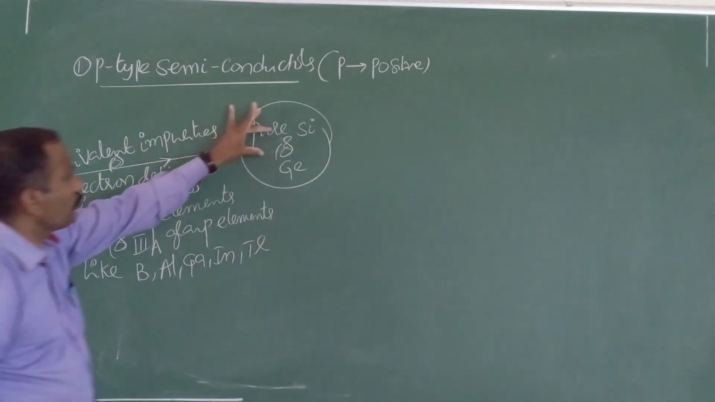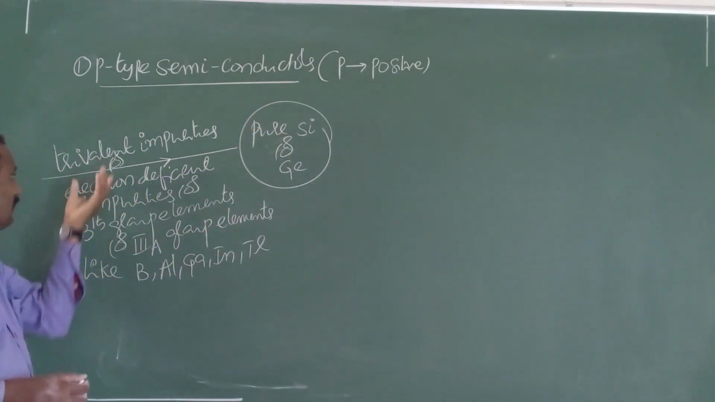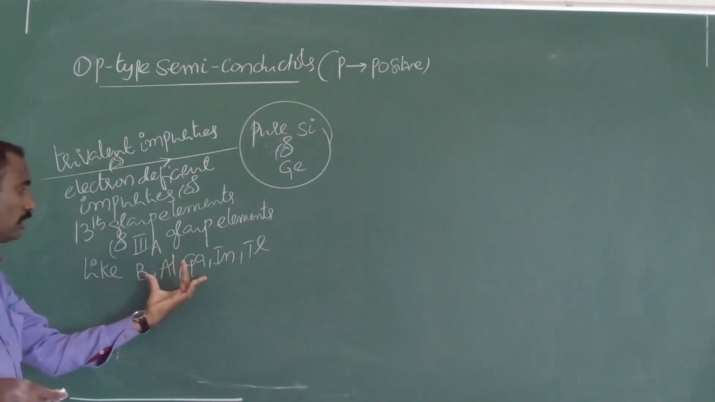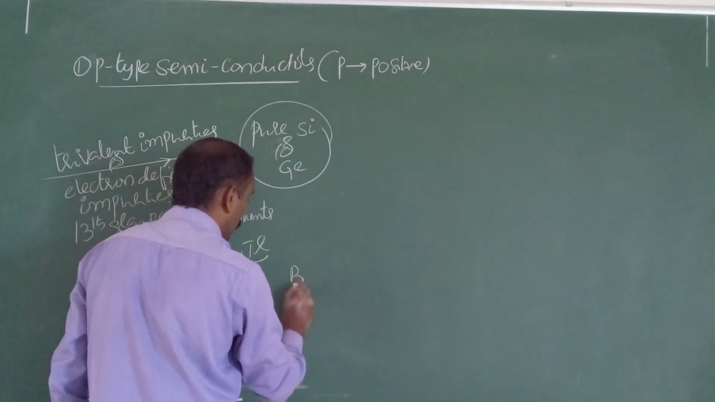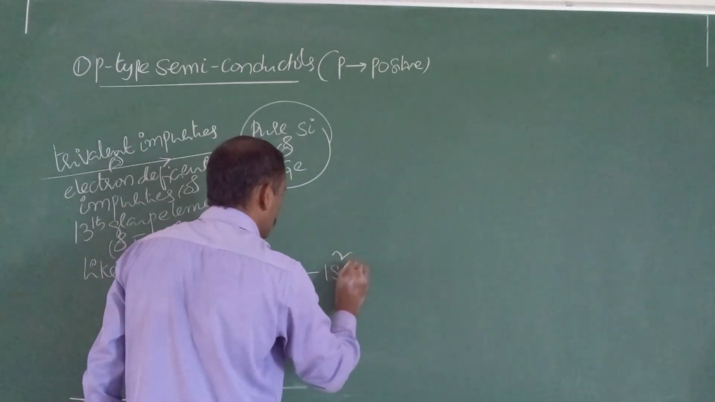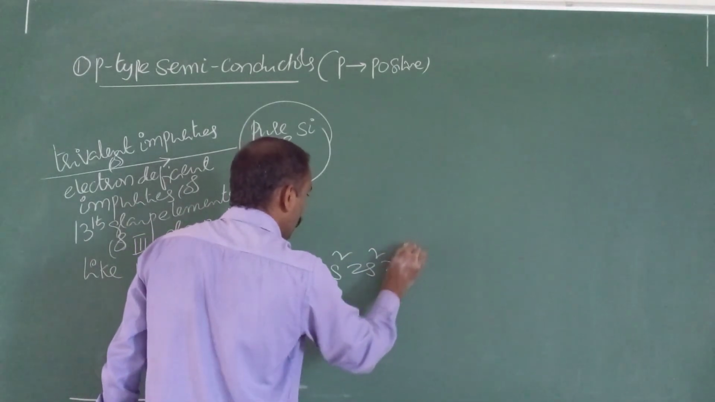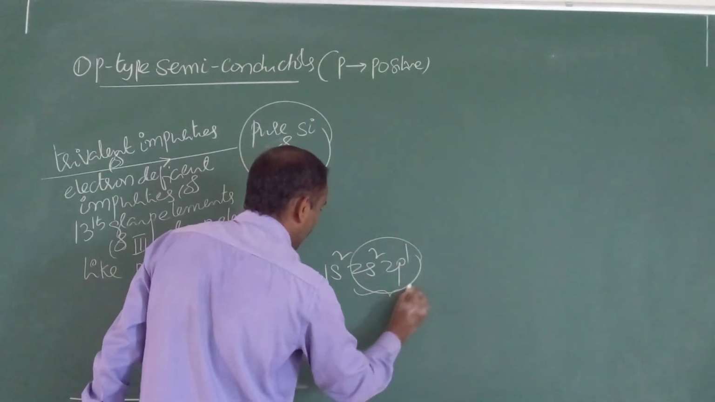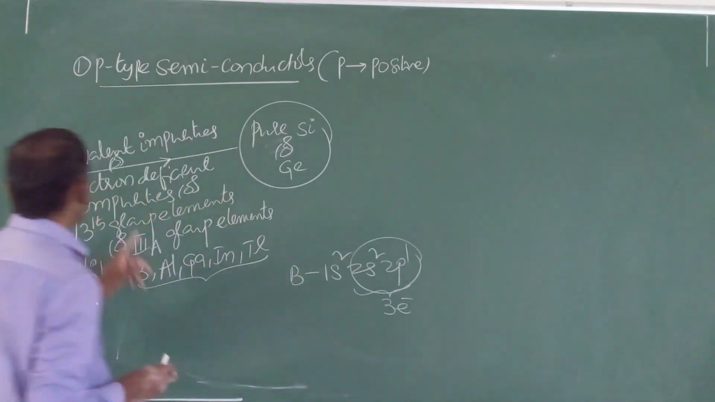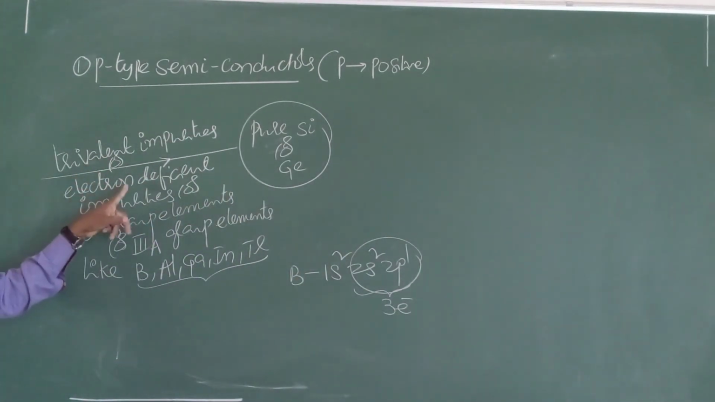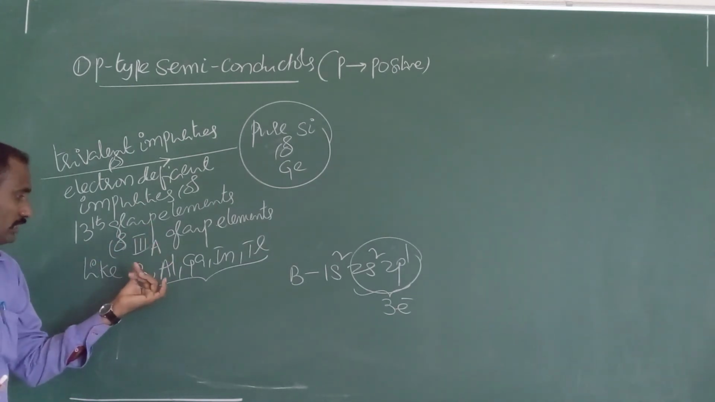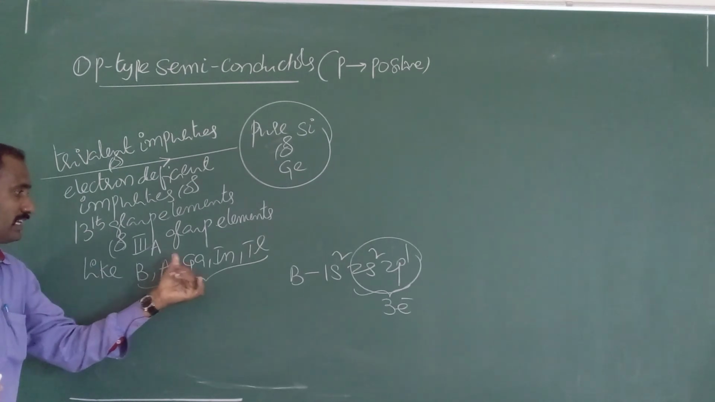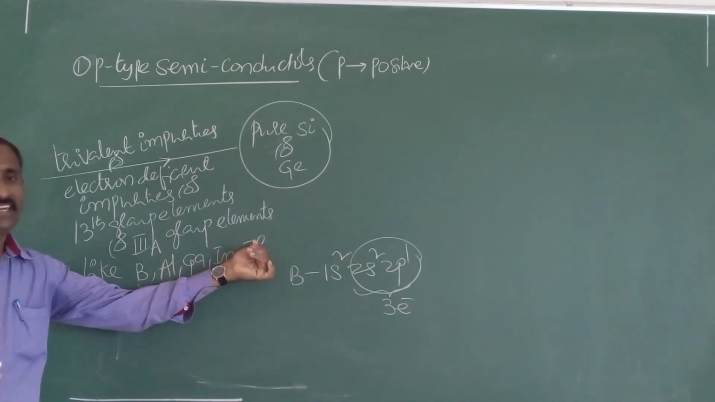So whenever trivalent impurities are added to pure silicon or germanium, in all these elements the outermost shell contains 3 electrons. If you consider boron, the electronic configuration is 1s2, 2s2, 2p1. Therefore, the outermost shell contains 3 electrons. That's why trivalent impurity, electron deficient impurity, or 13th group elements are 3A group elements: boron, aluminium, gallium, indium, thallium.